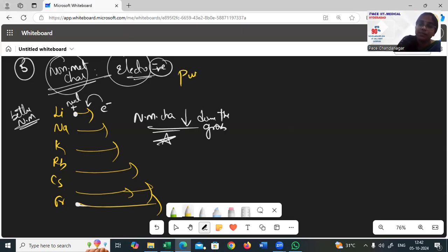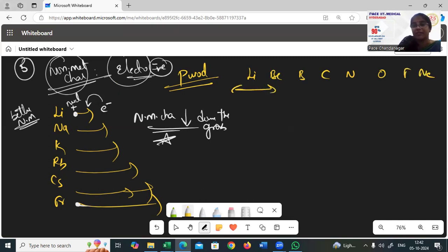And what happens in a period? In the period also, lithium, beryllium, boron, carbon, nitrogen, oxygen, fluorine, neon. Left side ones are the bigger ones and right side ones are the smaller ones. Go back to the same reason there.